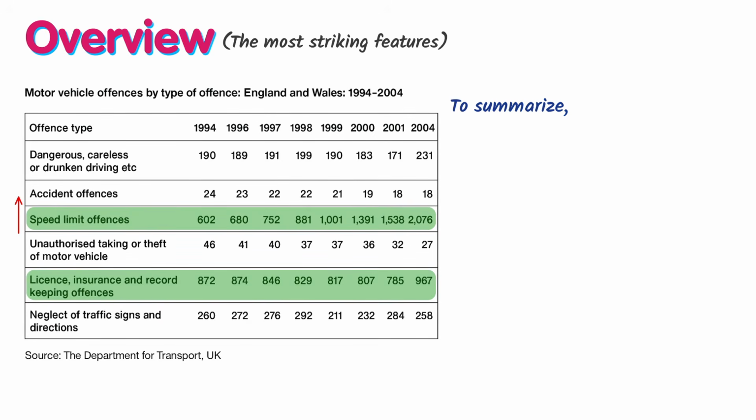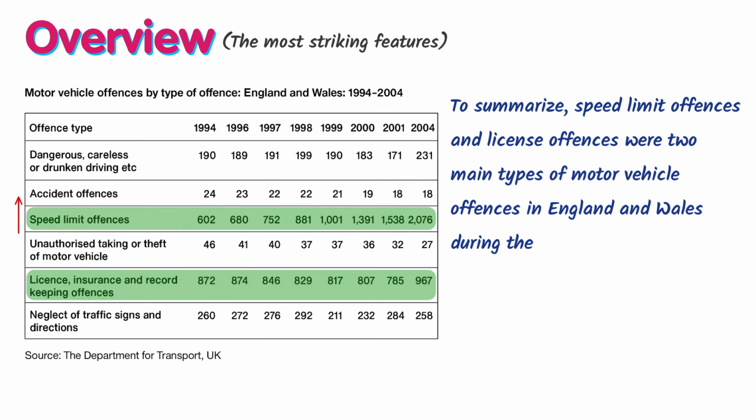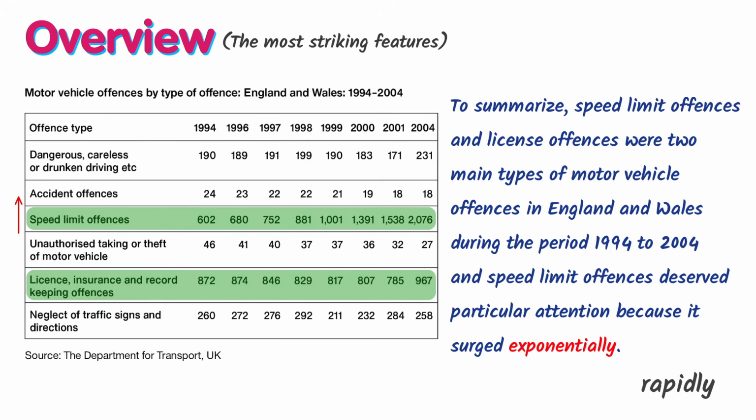To summarize, speed limit offenses and license offenses were two main types of motor vehicle offenses in England and Wales during the period 1994 to 2004. And speed limit offenses deserved particular attention because they surged exponentially. This is a nice word here. When we talk about exponentially, it means very rapidly and increasingly fast. Exponentially. That's it. This is my overview paragraph.